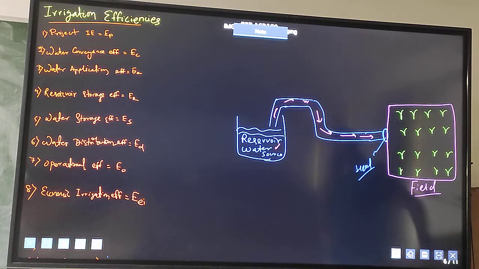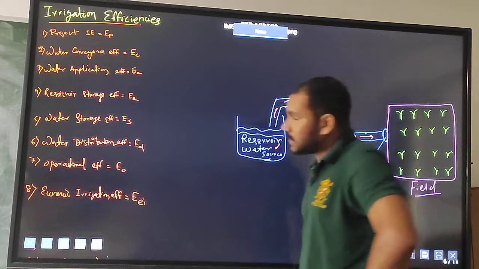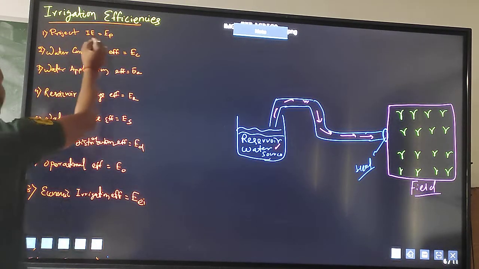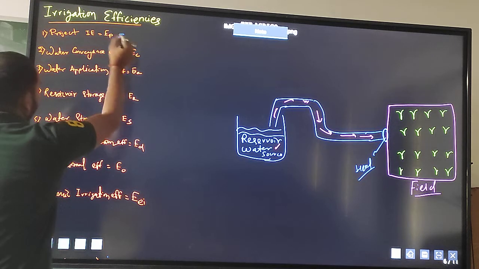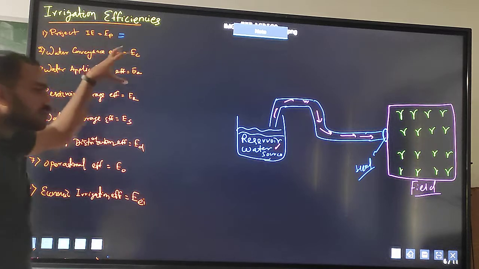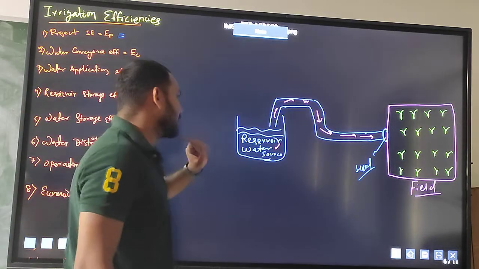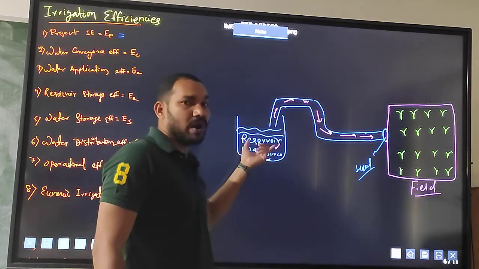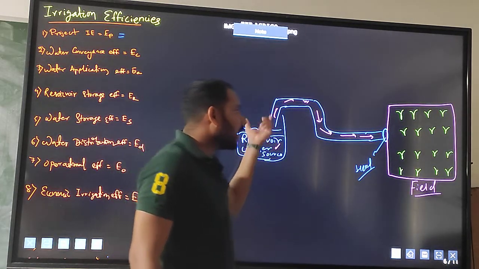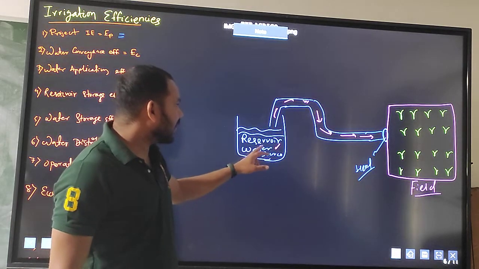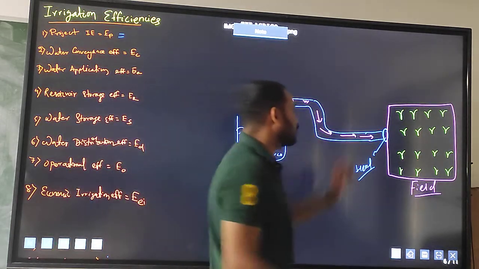Now we will start: what do you mean by project irrigation efficiency? Irrigation means we have to take the water from the water source, and our ultimate aim is to divert this water to the root zone.